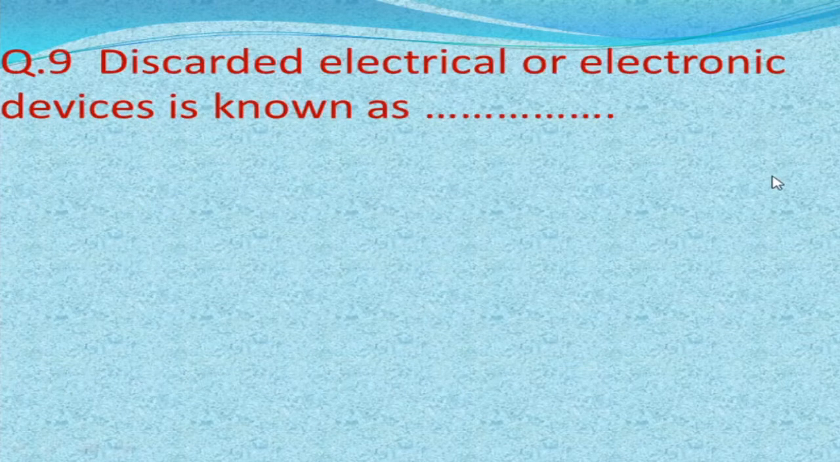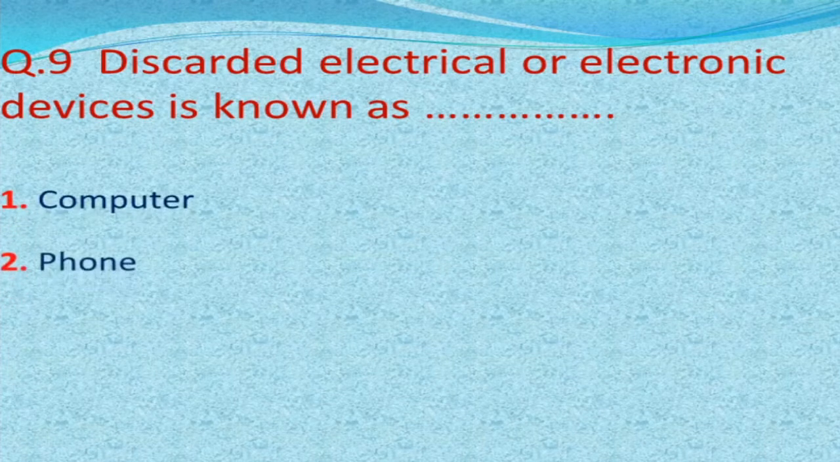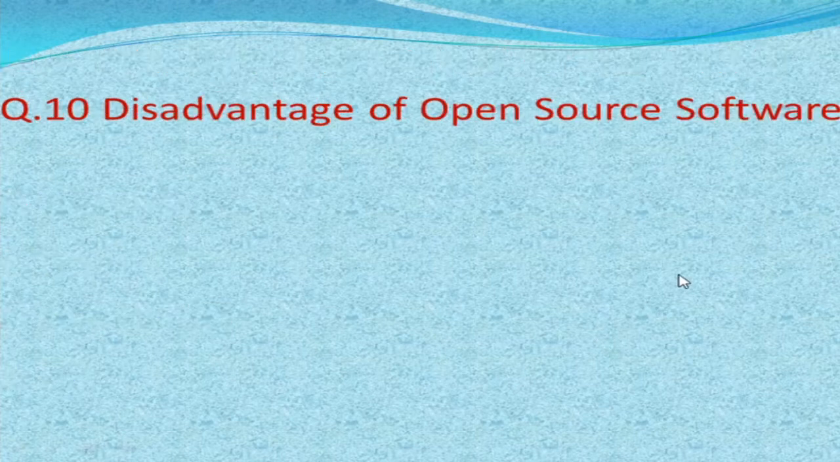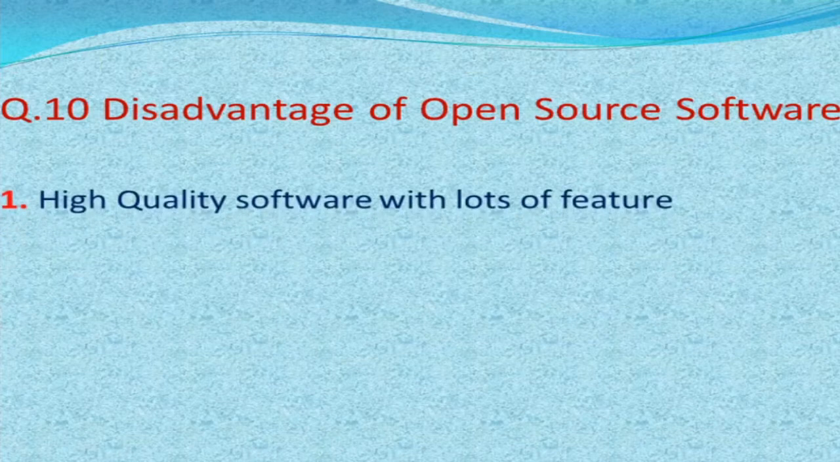Next question: discarded electrical or electronic devices are known as. Our options are computer, phone, e-waste, and last TV, and our correct answer is e-waste.